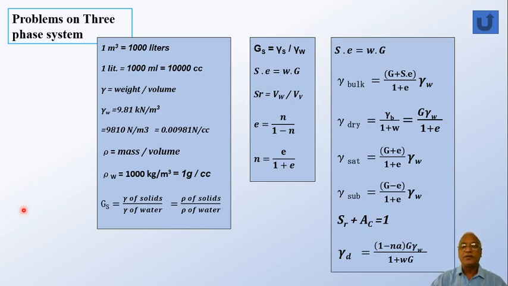Okay, these are the main things that one should remember. 1 meter cube is 1000 liters. Hope everyone knows, 1 liter is 1000 milliliters or ml. This is wrong, 1000 cc it should have been. So I'll correct that. So it is 1000 cc.